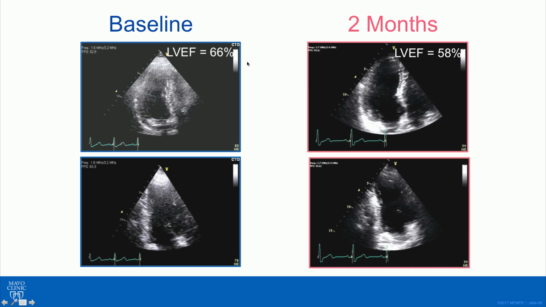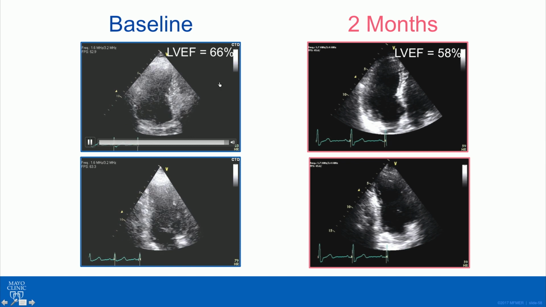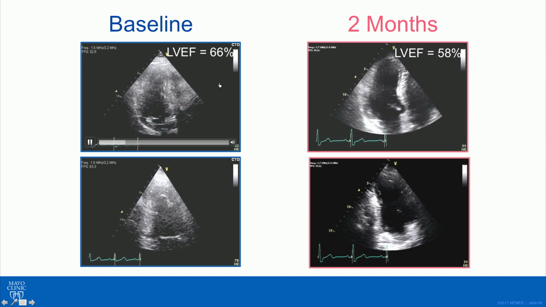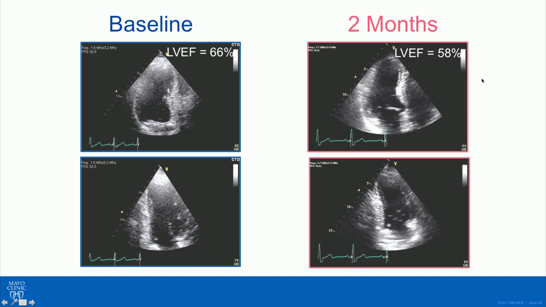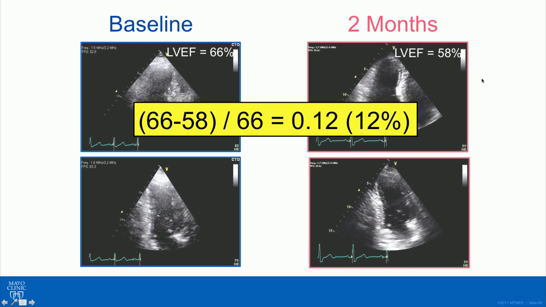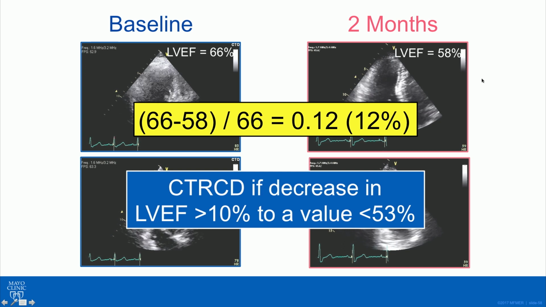So our patient began with an ejection fraction of 66%. 2 months later, the ejection fraction dropped to 58%. That's a 12% relative reduction in ejection fraction. Does it reach the threshold? Well, it is greater than 10%, but it's not to a value less than 53%.